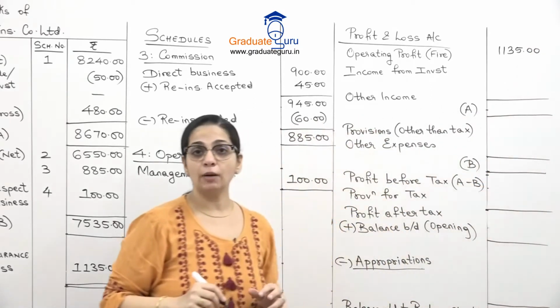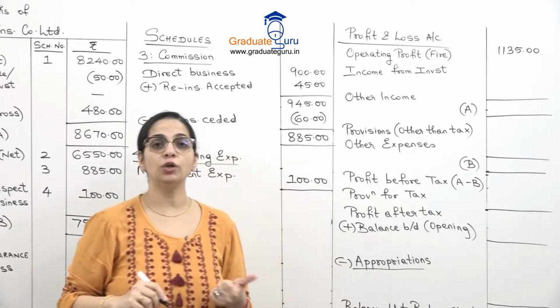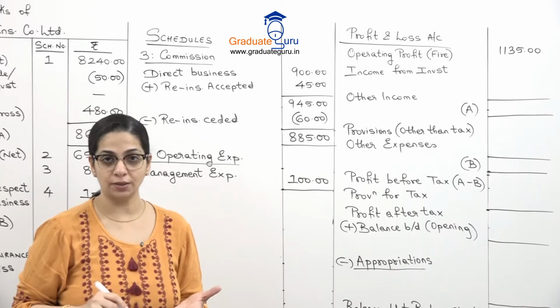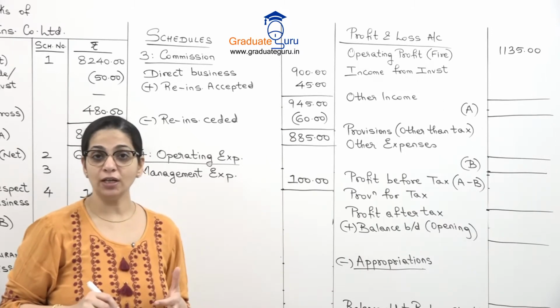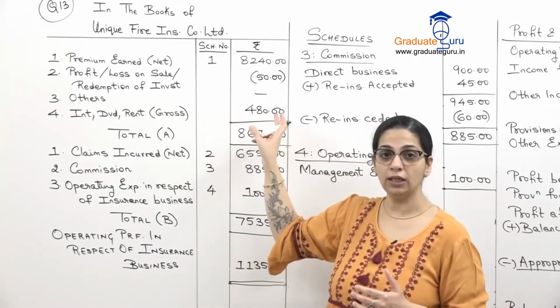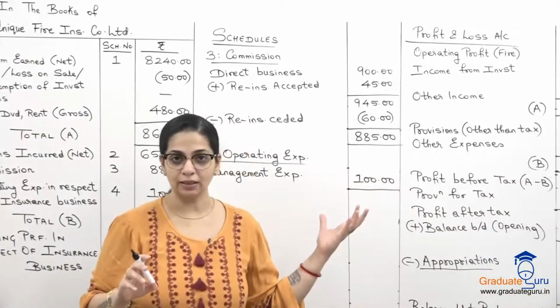Then we have income from investment. Now here income from investment will include your profit. It will also have your interest, dividend, etc. But the interest and dividend that we have already shown here, that is 480. This was for fire business. We don't have to show it again there.